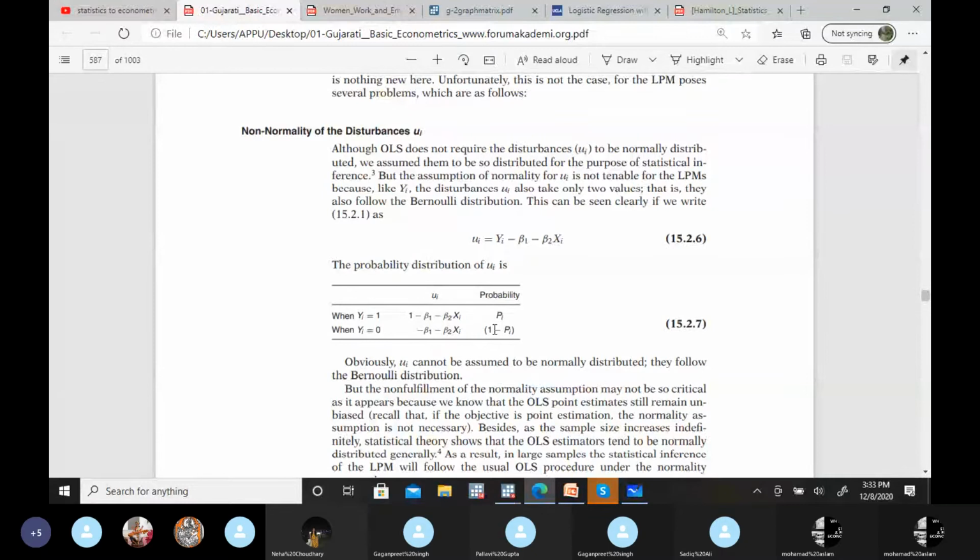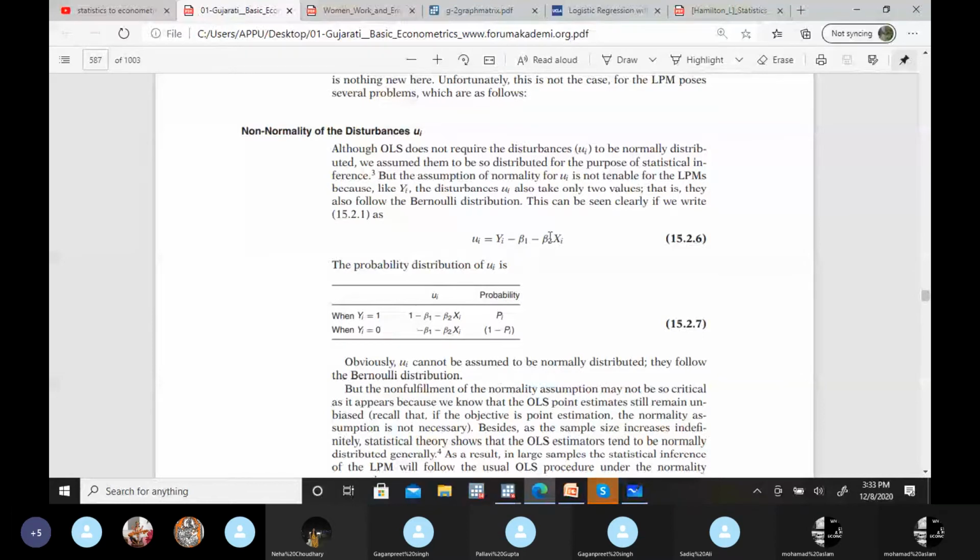But for a normal distribution, the residual term values need to be random. Then only will it give us the normal distribution, and that's one of the assumptions that we took, that it's randomly distributed. Now here, because of the binomial situation, the residual term will absorb only these two values.